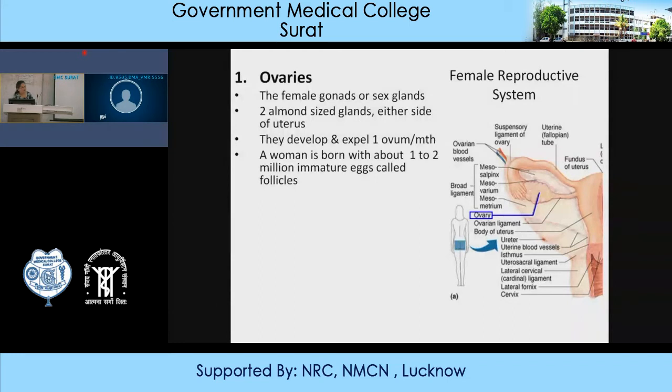So about 1 to 2 million eggs, called follicles, are there in the female ovary at birth.